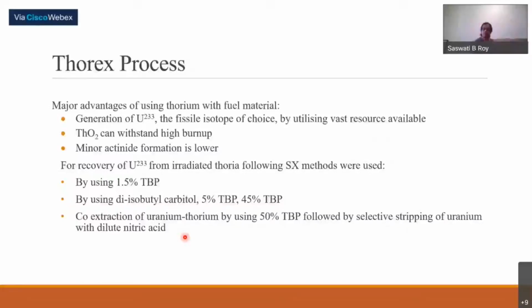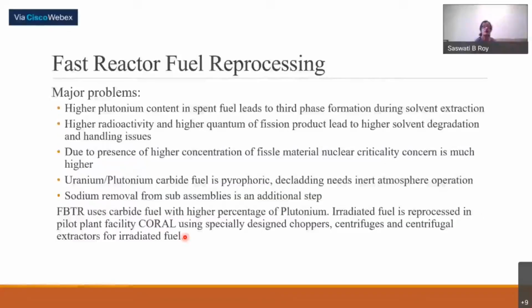Now for fast reactors, the major problem we generally see is the higher plutonium content in the spent fuel. This is much higher compared to thermal reactors. While light water reactors may go to 1%, this can go beyond 20 to 30%.